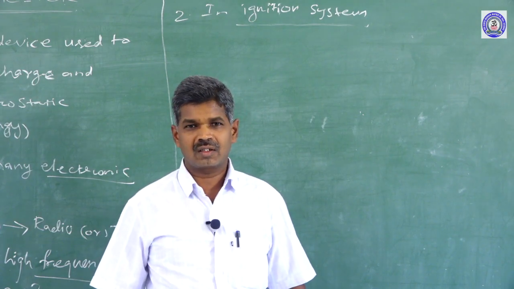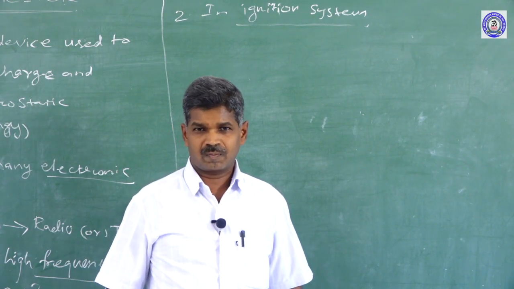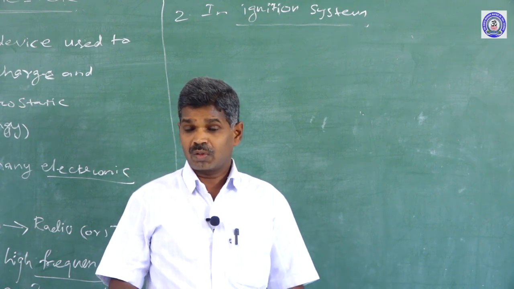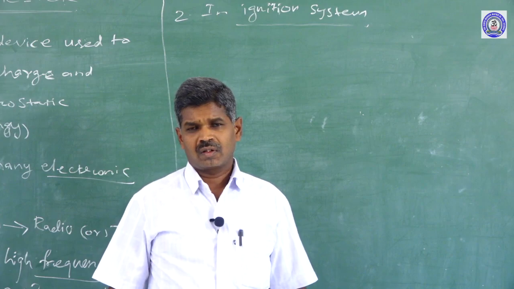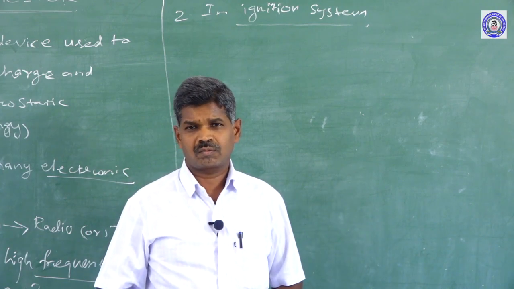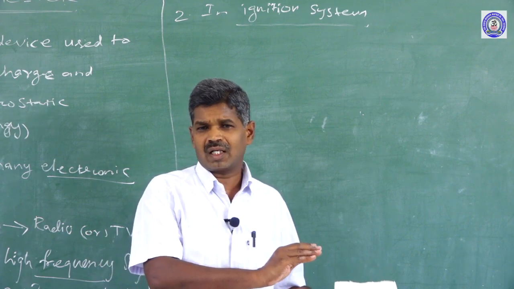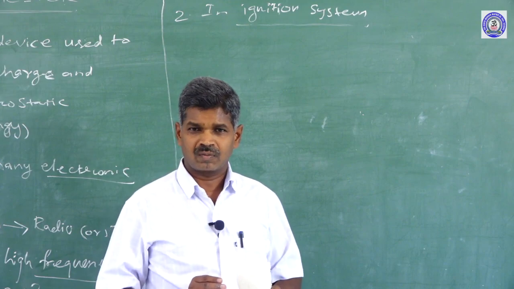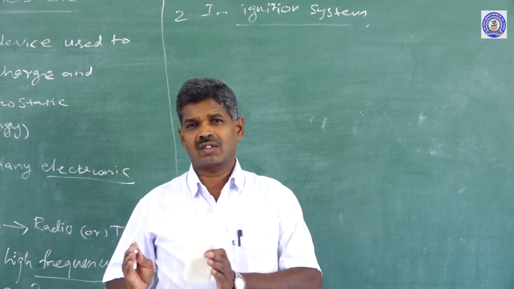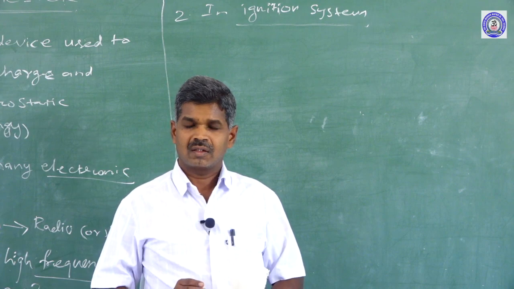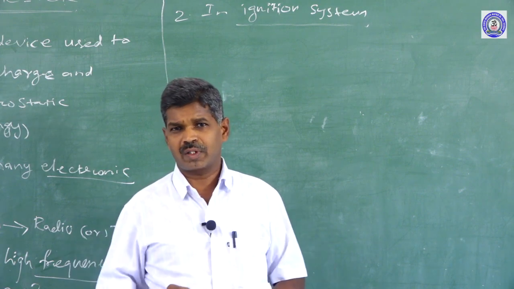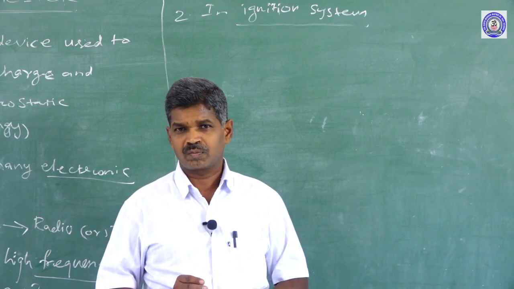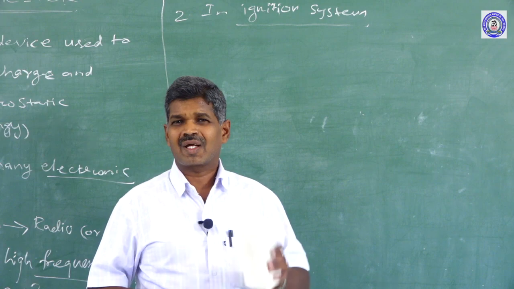For starting that engine, electrical energy is supplied from the automobile battery. Before starting the car, the battery is fully charged. That fully charged battery is directly connected to the engine, so it supplies a larger amount of charge. If it suddenly supplies a larger amount of charge, sparks can be produced. For eliminating those sparks in automobile engines, we use capacitors.